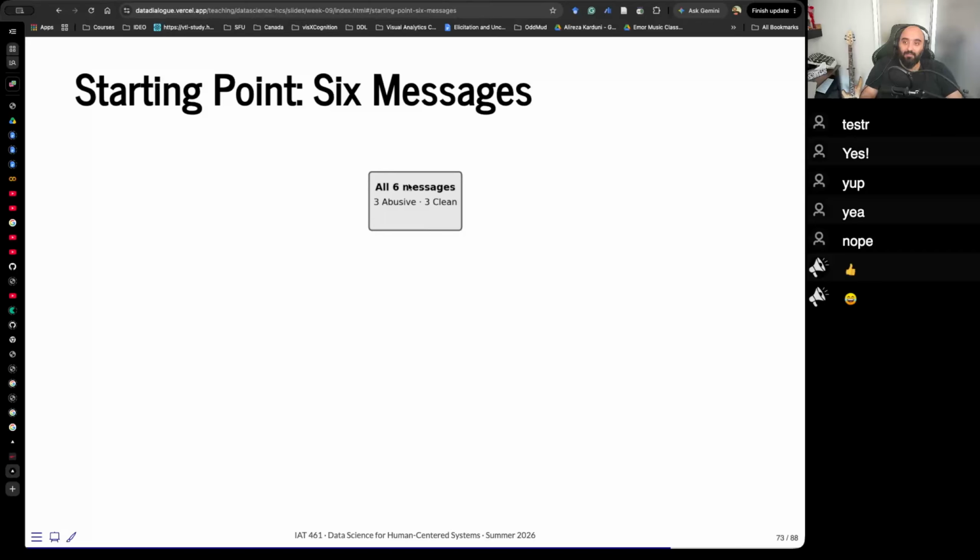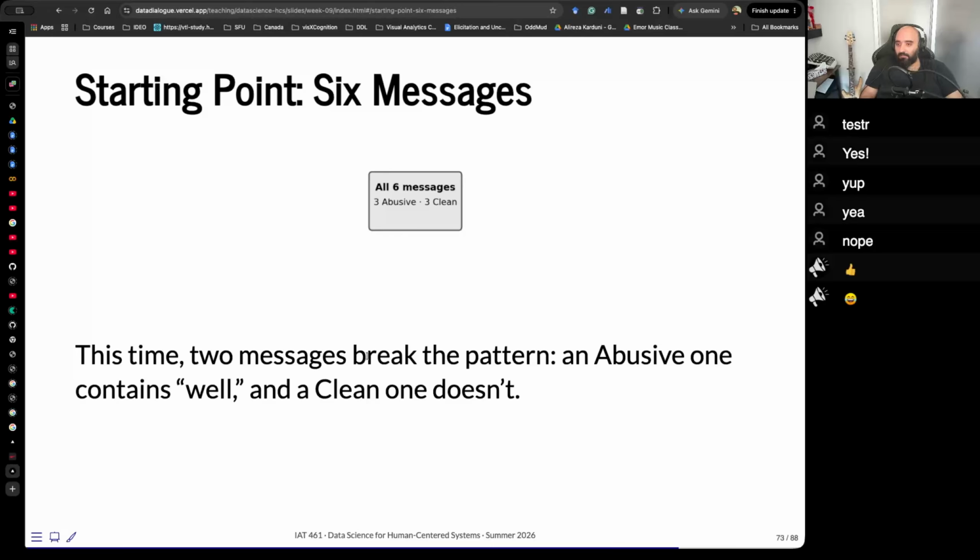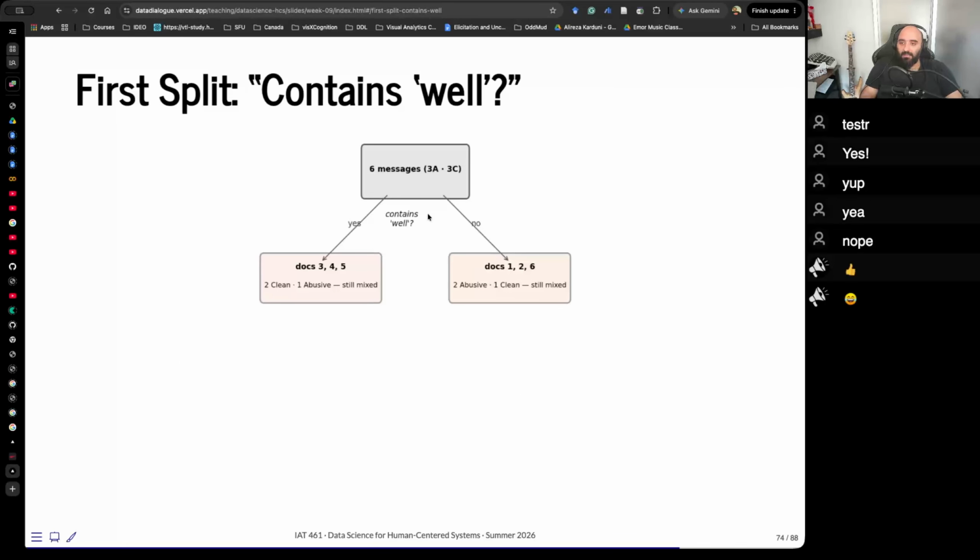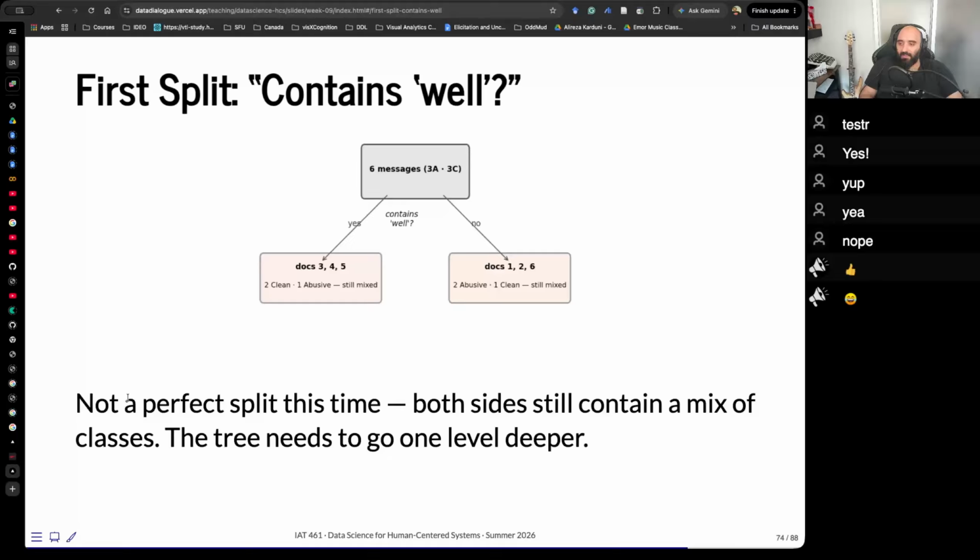So if we have 6 messages, 3 abusive, 3 clean, and for example we added 2 new messages, 1 abusive that contains "well", and a clean one that doesn't, right? What it does is it asks, does the word "well" appear? And then it breaks the decision apart. You can say, yes, documents 3, 4, and 5 contain the word "well," and documents 1, 2, and 6 do not. It's not a perfect split this time. Both sides still contain a mix of classes. The tree needs to go one level deeper.